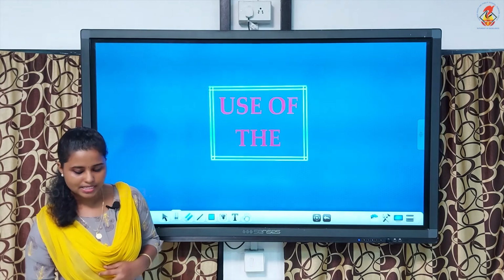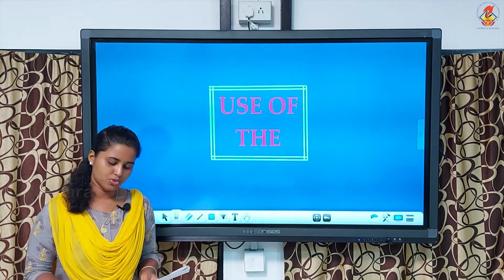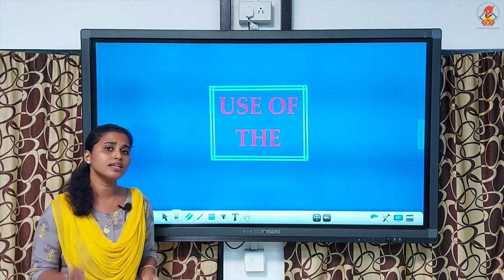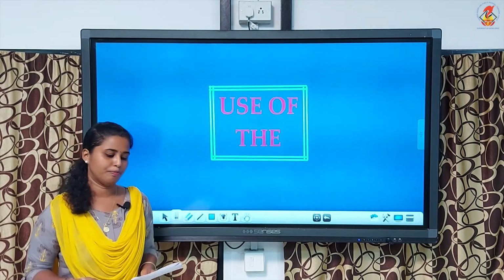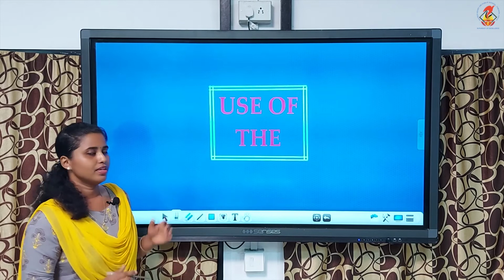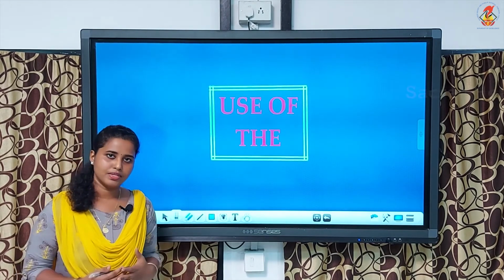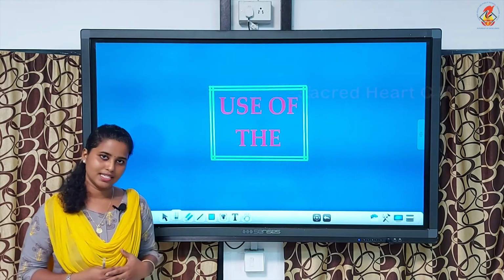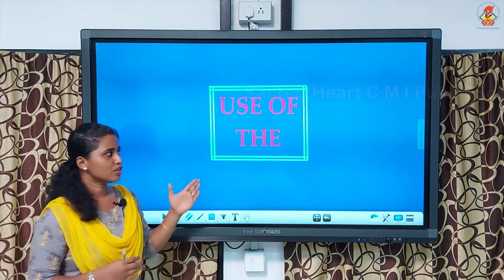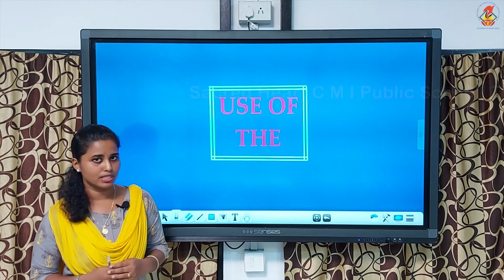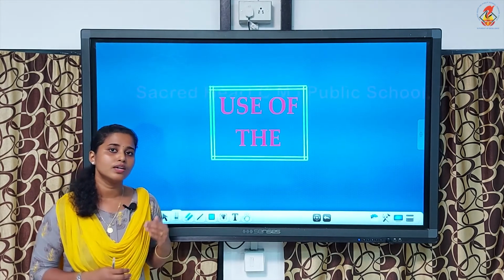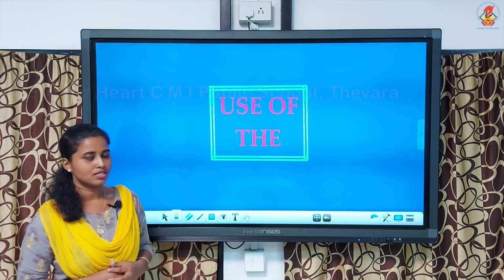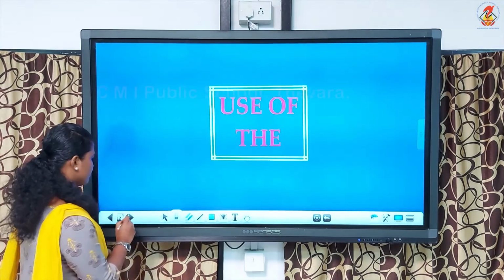Okay, you can take page 21 in your English core worksheet, you can see the heading use of the, and I have given a few examples including pictures so that it will be very easy to understand. And for the use of the, we have a few rules. So we are going to learn one by one with the help of examples and pictures. So shall we start? Okay.